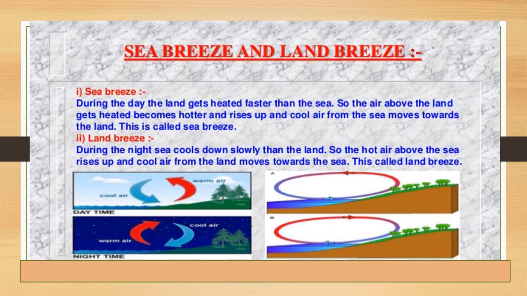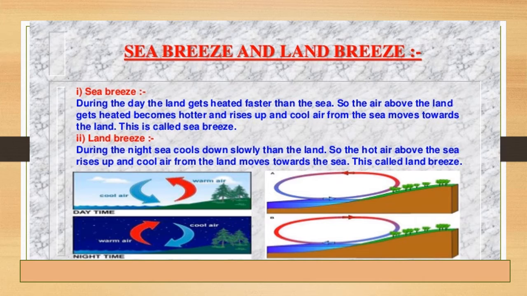Cool air from the sea is moving to the land. Once the air above the land gets heated, it rises up, and cool air from the sea moves towards the land. This is called as the sea breeze, and it occurs during the daytime.